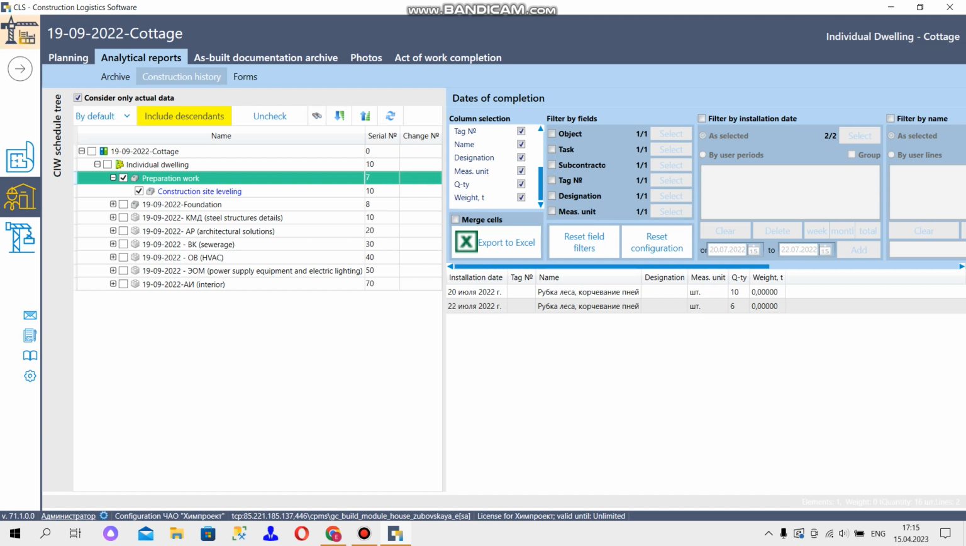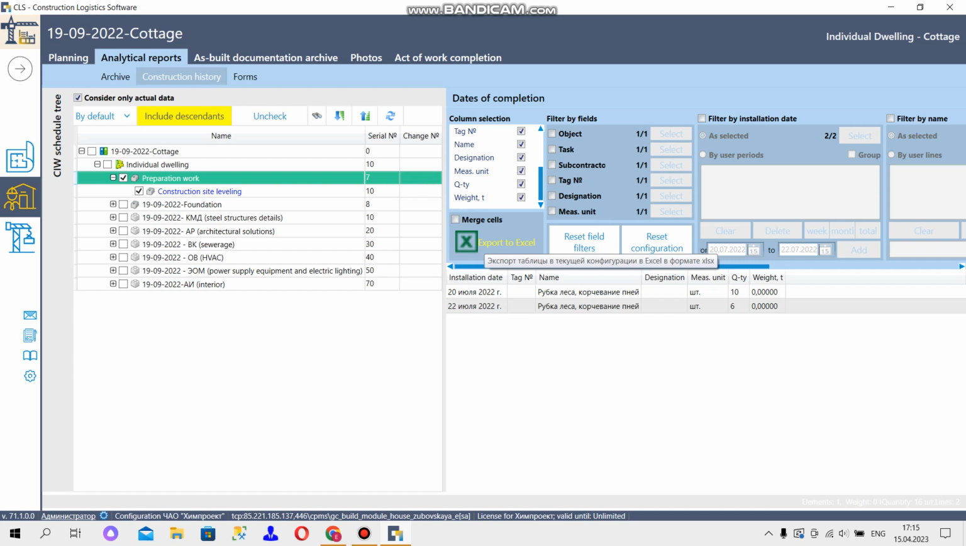And here you can see that we can add or delete the required columns in our table for our report, and set up all the required parameters for our table. And when it is ready, you can export it to Excel.